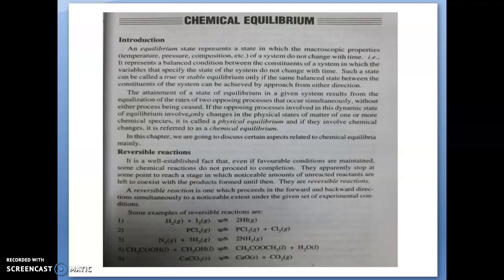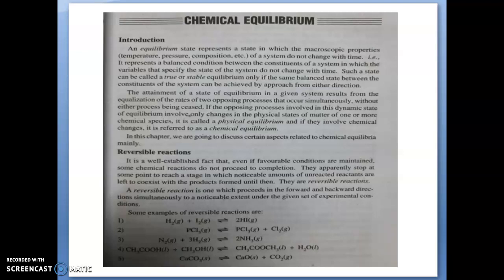There will be some product and also some reactant remaining there. This is because the reactant forms product, and then the formed product comes back into the reactant form. This type of reaction is known as a reversible process.